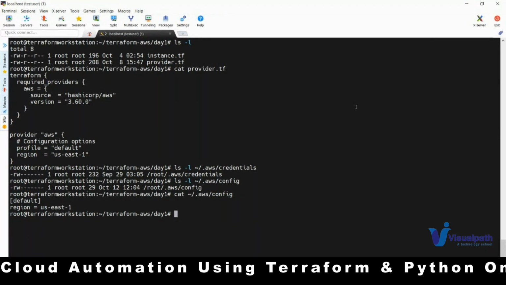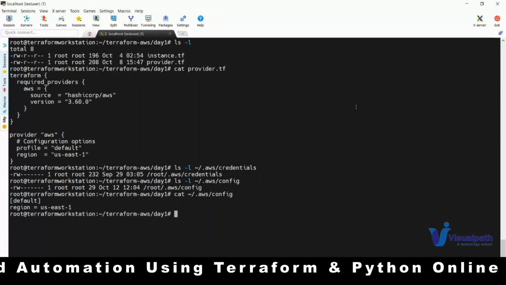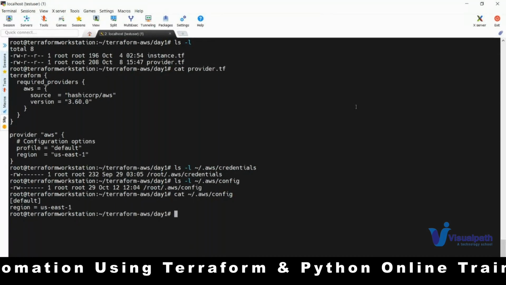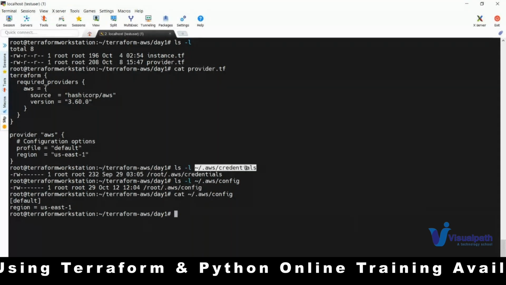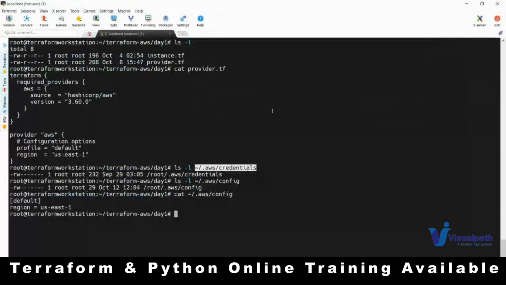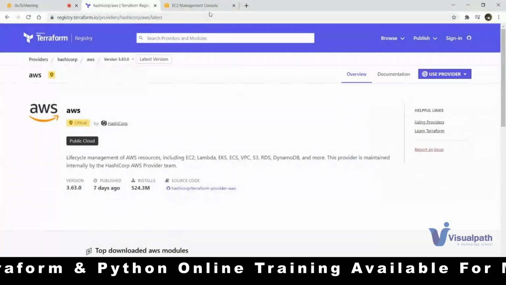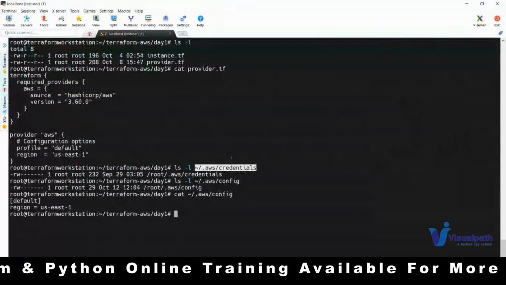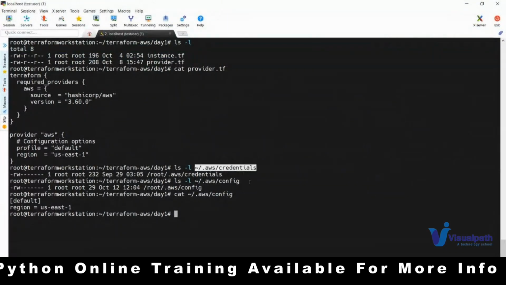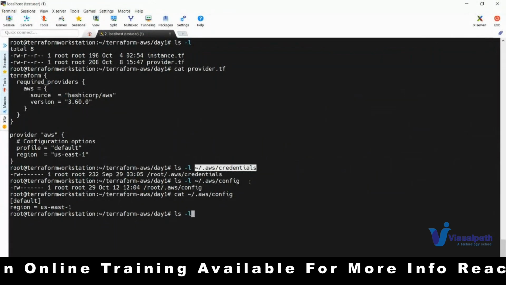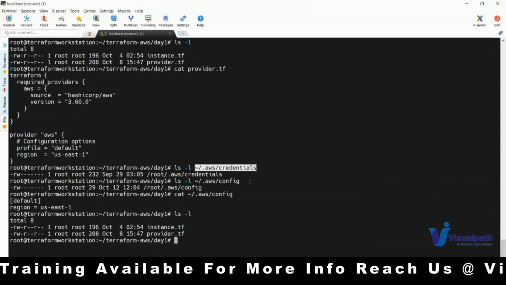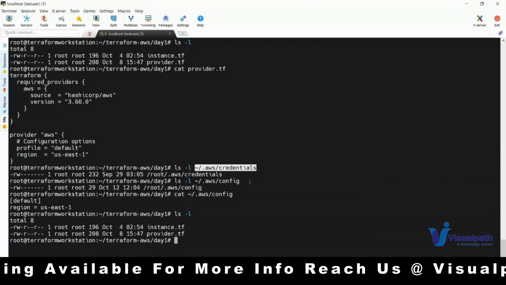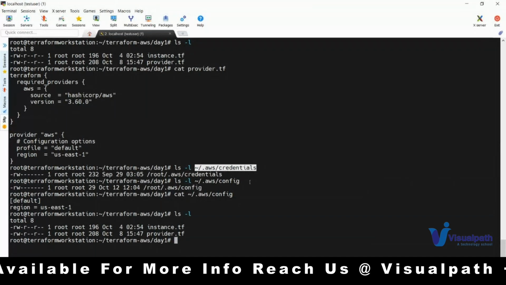This file is important. That's what I'm saying. These two files are important for me, especially the credentials file, which is where Terraform will communicate to my AWS. Without this file, I cannot communicate. My credentials are stored here. They are not stored in my Terraform configuration files. That is the best practice. So that is the first point you have to always remember. How to create and generate this file, we'll see in a later session.